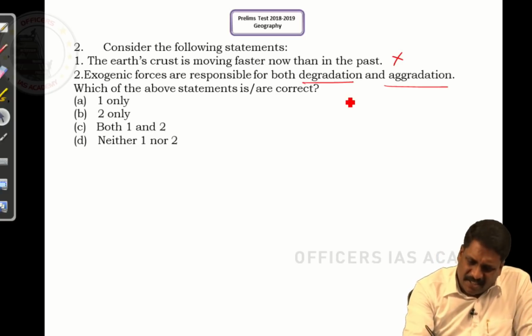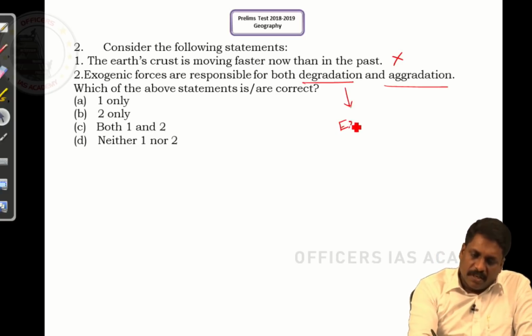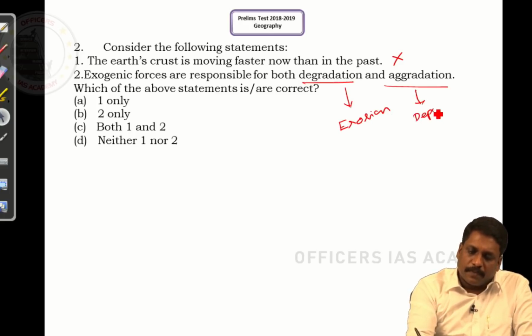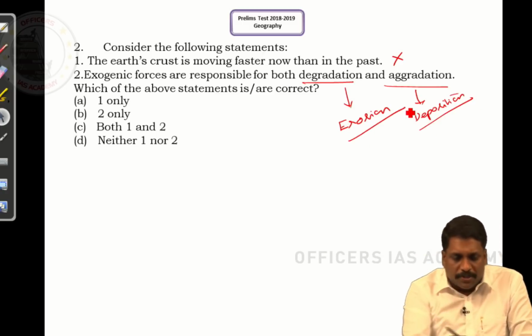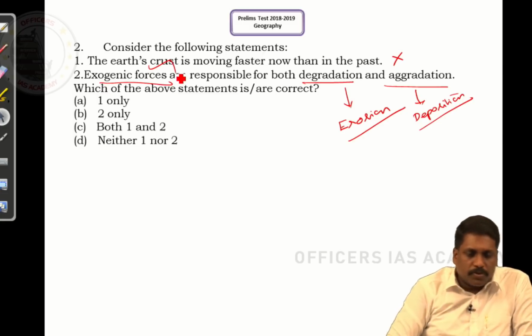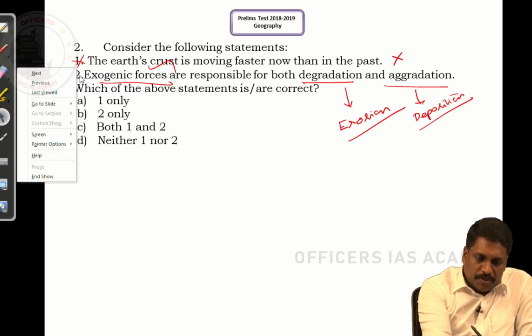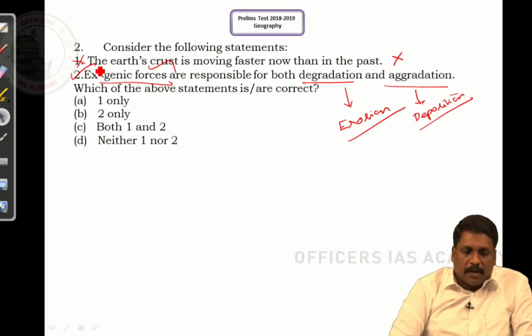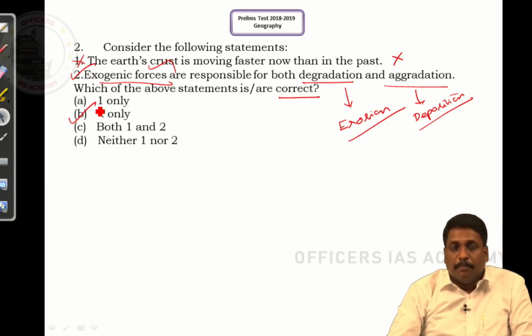Now, what is this degradation? One example of degradation, if I take it, I consider this is erosion. If I talk about aggradation, it is all about deposition. Be it erosion or deposition, both are resulted by exogenic force. If that is the case, statement 1 is wrong, statement 2 is right. Select the correct answer. The answer will be B only, sir.